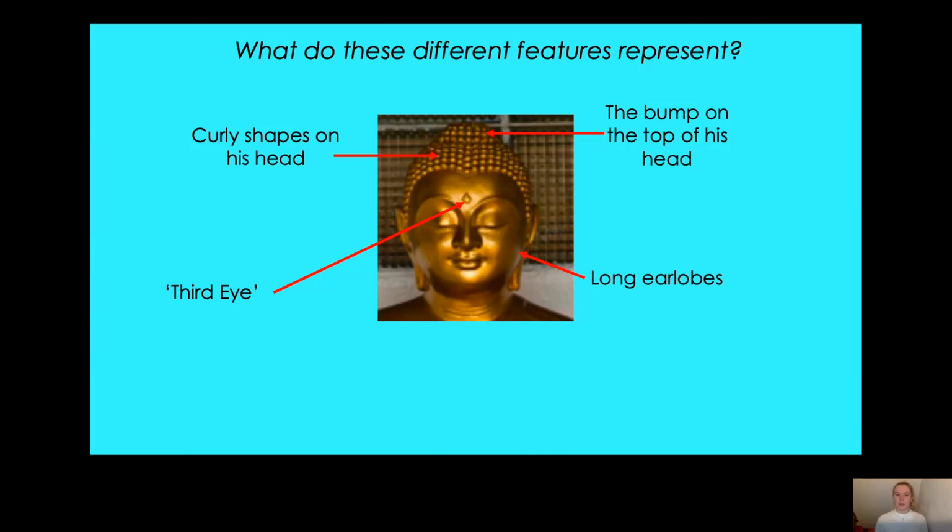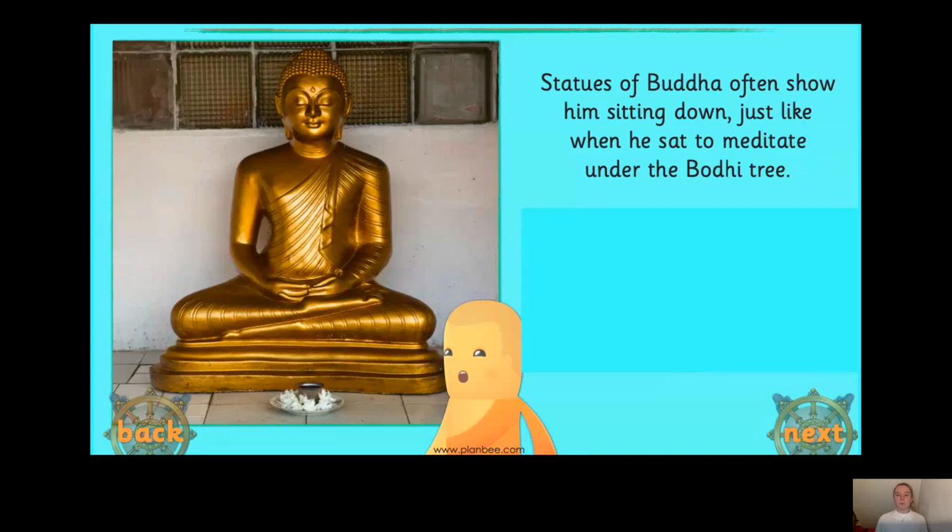So the first one is the bump on the top of his head. Now, what do you think this might represent? Well, it represents that the Buddha was wise, okay? He was very smart. He knew a lot about everything, okay? So that is what the bump on the top of his head represents. And the fact that he's meditating brings us back to the story of Siddhartha Gautama, how he became the Buddha. Remember, he was meditating under the Bodhi tree. So the fact that the Buddha in his statues is meditating takes us back to that story.